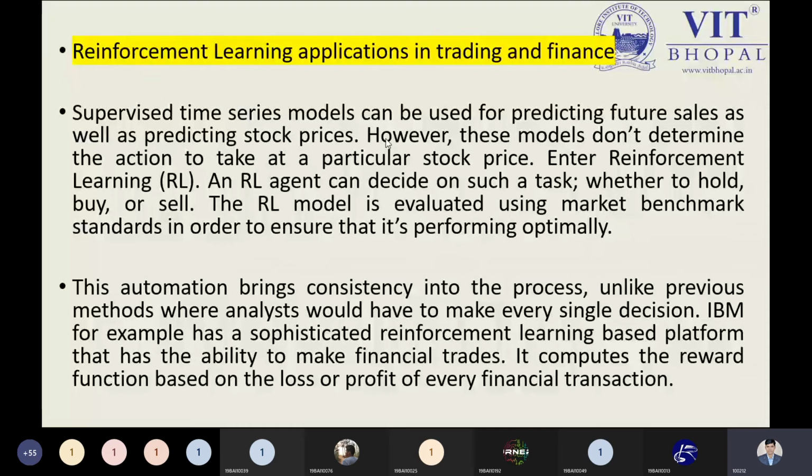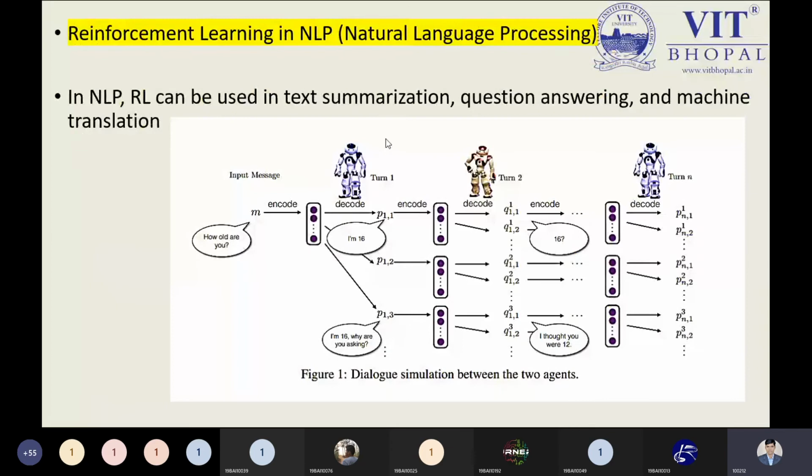So reinforcement learning is not bound only to gaming, a self-driving car or a simple purpose. It can also be implemented in trading and finance as well. So that is the reason I put it over here. Now